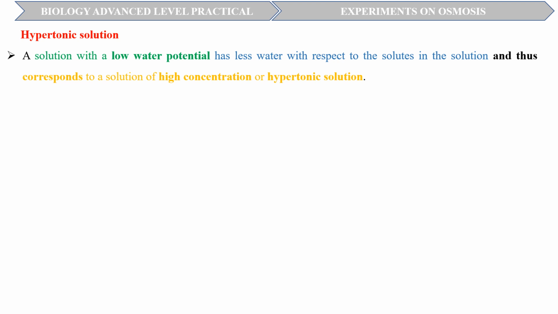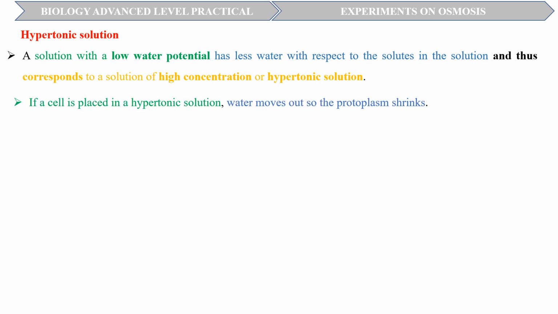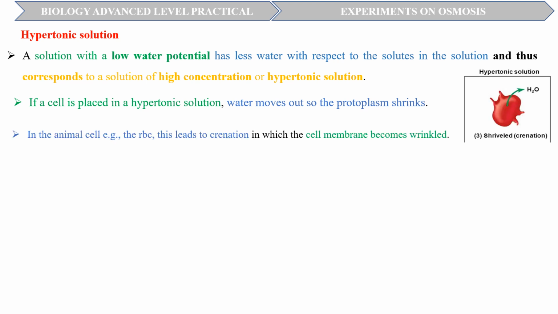On the other hand, a solution with a low water potential has less water with respect to the solutes in the solution, and thus corresponds to a solution of high concentration or hypertonic solution. If a cell is placed in a hypertonic solution, water moves out so the protoplasm shrinks and collects in the center of the cell. In the animal cell, for example the red blood cell, this leads to crenation, in which the cell membrane becomes wrinkled.